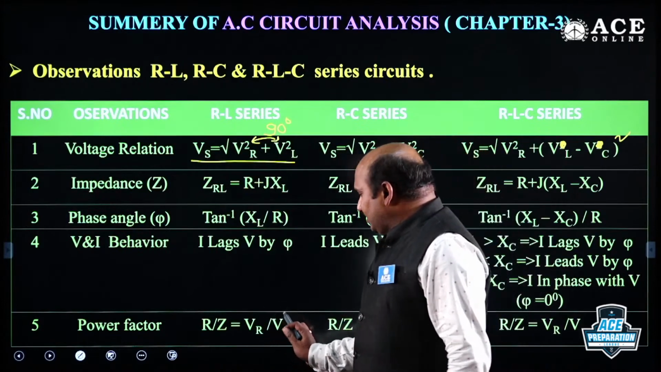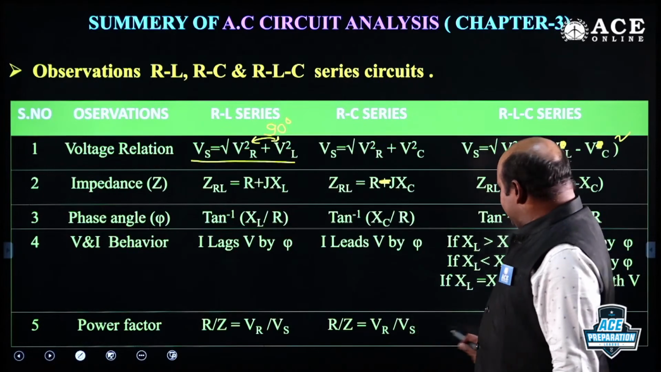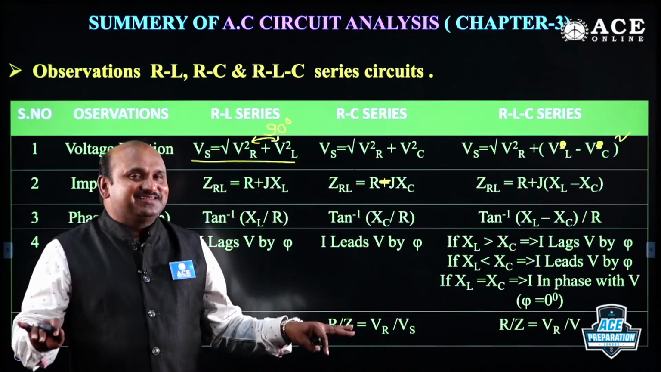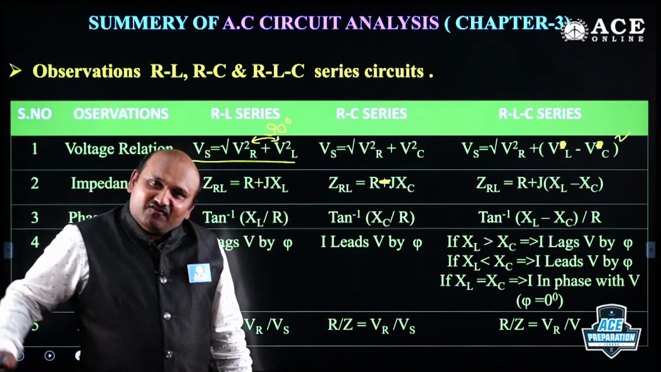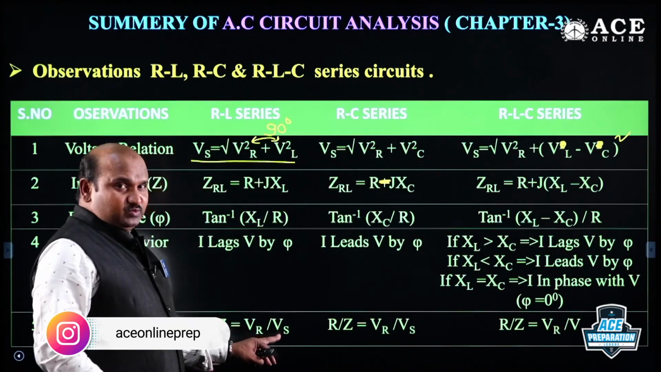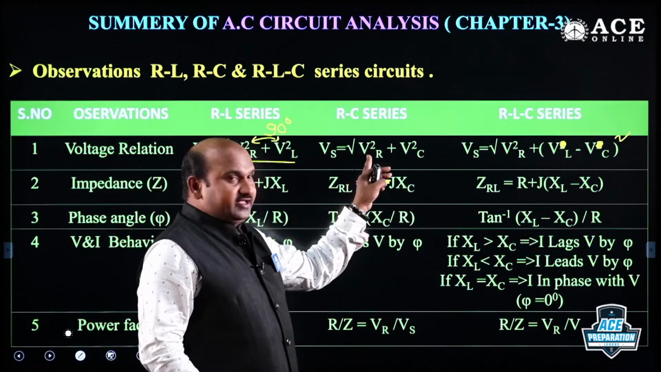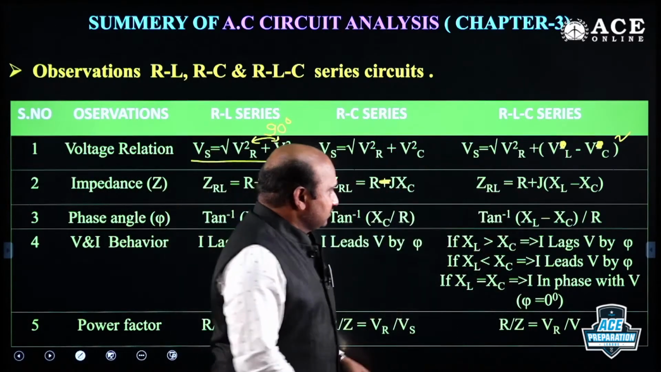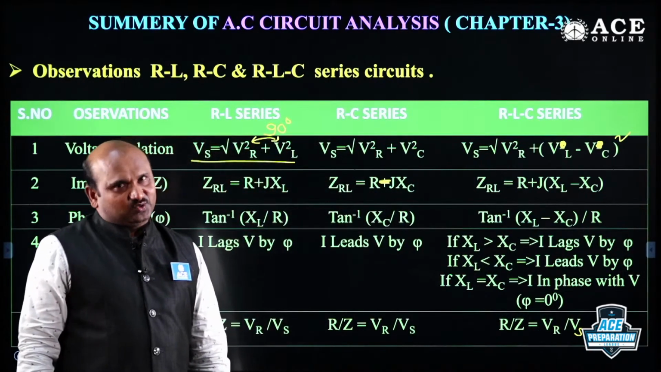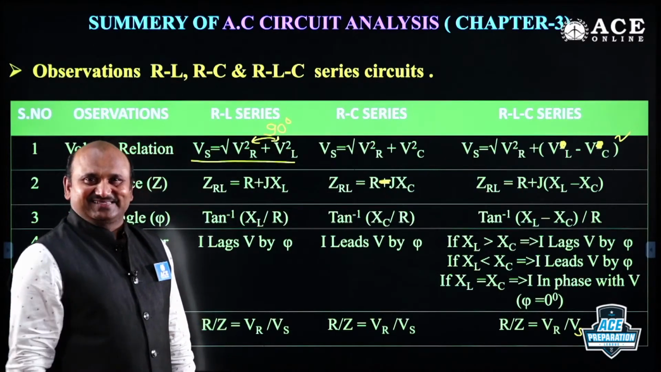Power factor for the RL series circuit is VR by Vs, and here also VR by Vs. For all the RL, RC, RLC series circuits the formula is the same, but the values are different. How? Vs is under root VR square plus VL square, under root VR square plus VC square, and here Vs is under root VR square plus VL minus VC whole square, because VL leads, that is why you will get VL minus VC. Is it right?